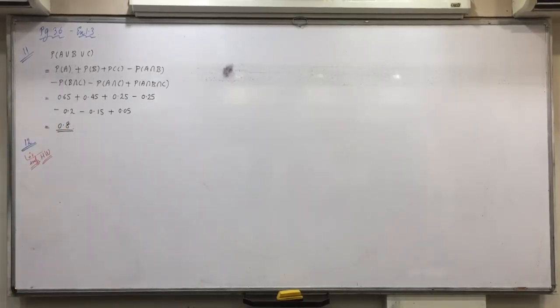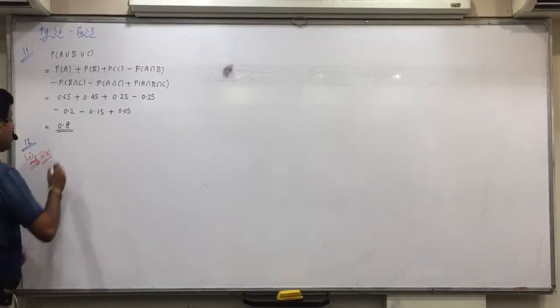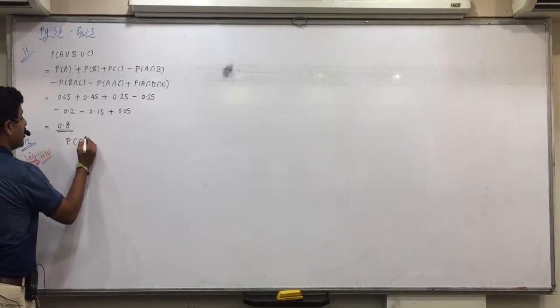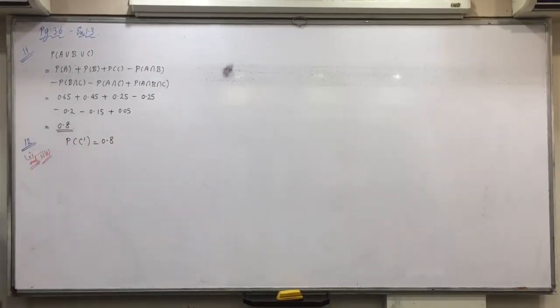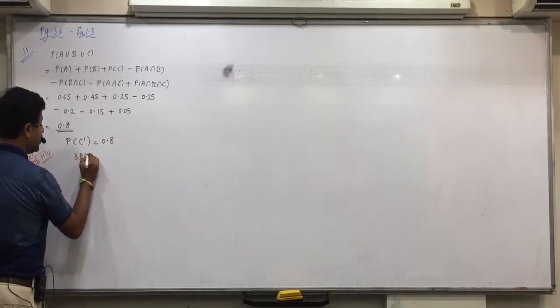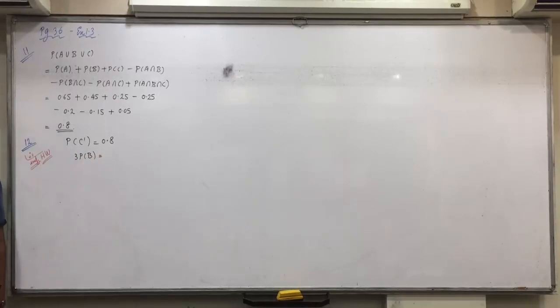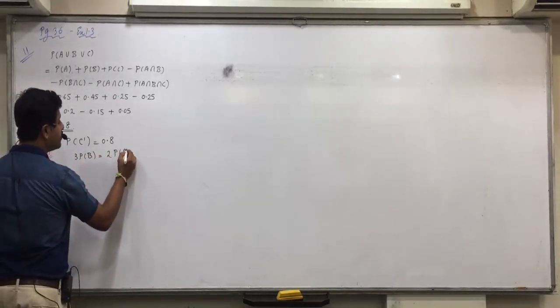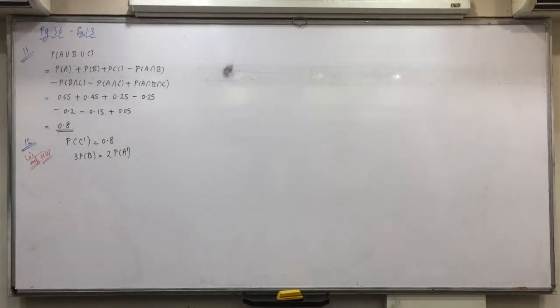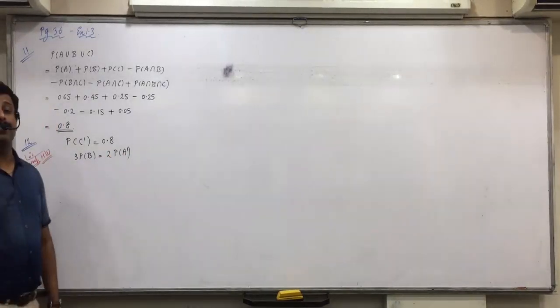Further it is given, P(C complement) is 0.8, and 3P(B) is equal to 2P(A complement). Then find P(A) and P(B).